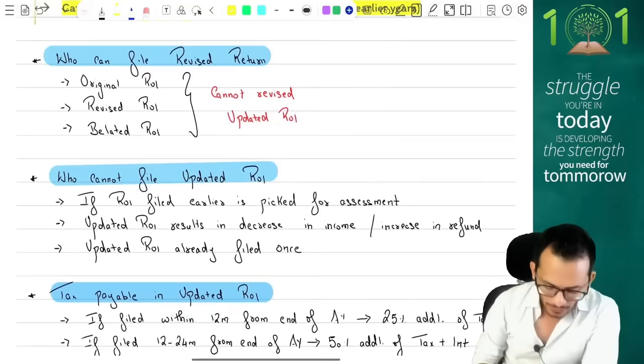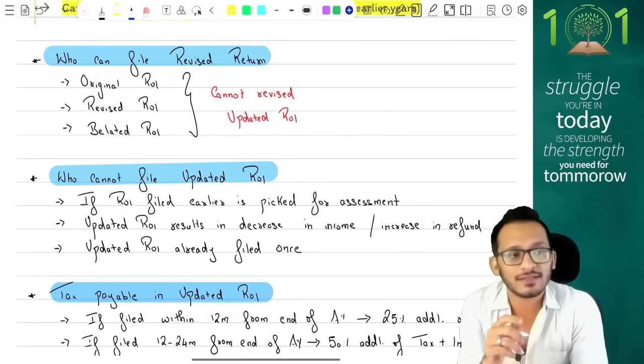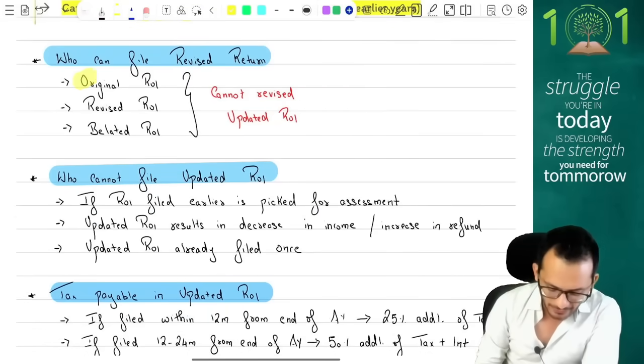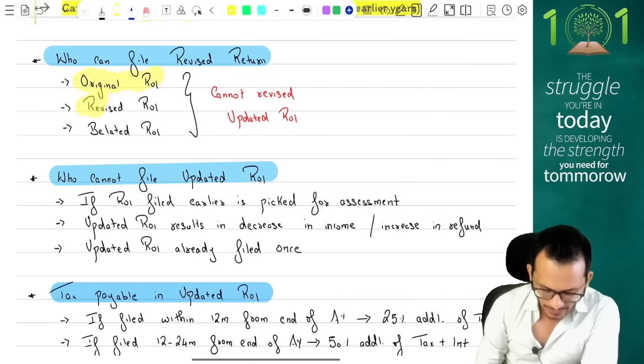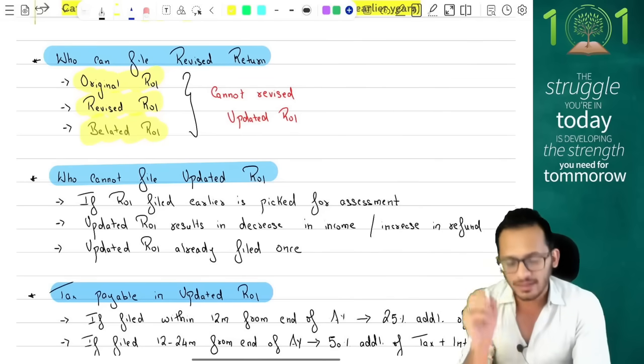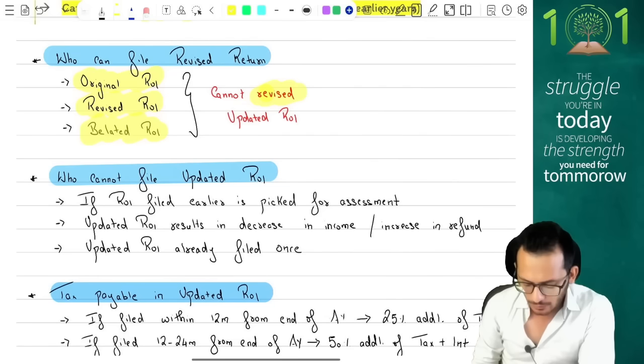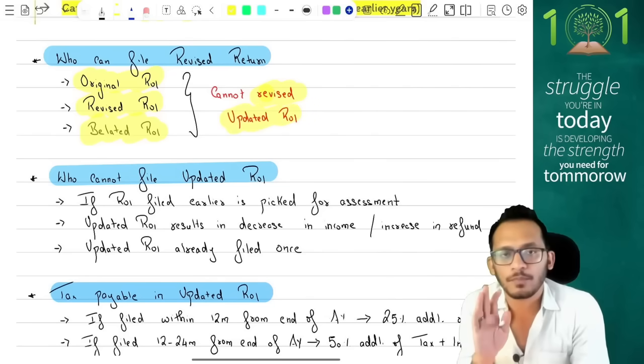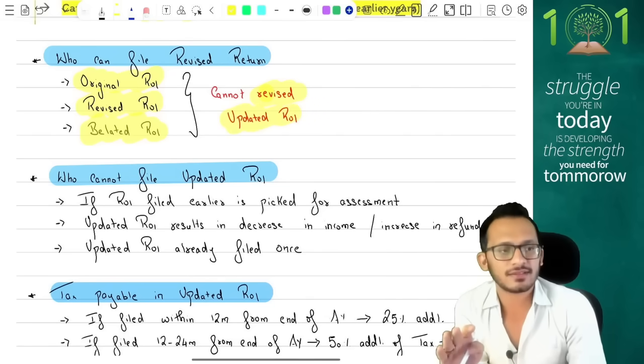Theory number 4. What are the cases where you can file a revised return? You can file a revised return if you have an original return. You can file a revised return if you have a revised return. You can also file a revised return if you have a belated return. But the one case where you cannot file a revised return is when you have filed an updated return. If you filed an updated return, you cannot file a revised return for it.